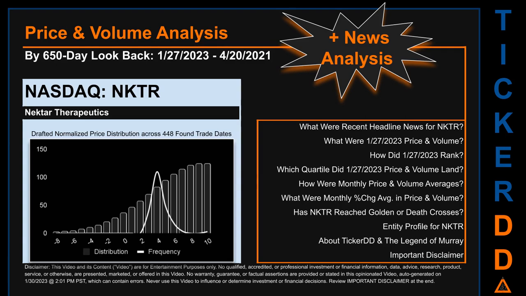The chart shown on this page is our initial attempt at studying the price for NKTR after dynamically normalizing price distribution across those discovered trade dates. The bar chart is the generated distribution and the overlaid line graph, if it is generated, is the frequency of the prices on the x-axis. We will enhance this look through as our AI model progresses in the next iteration.